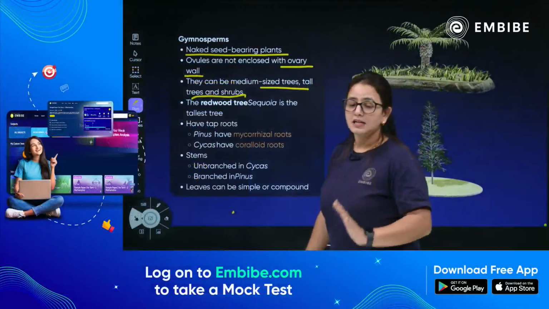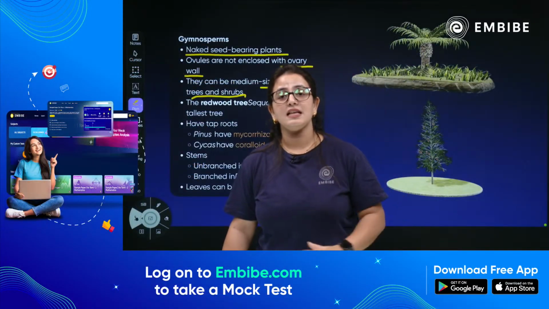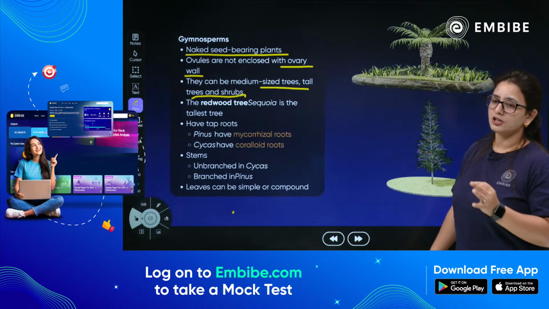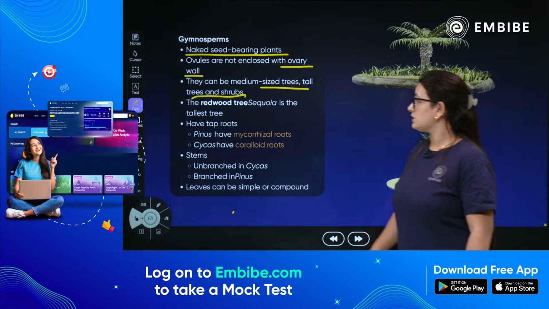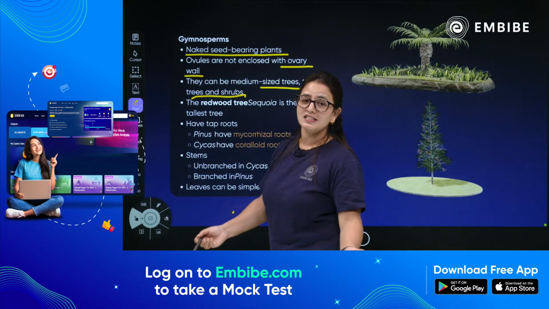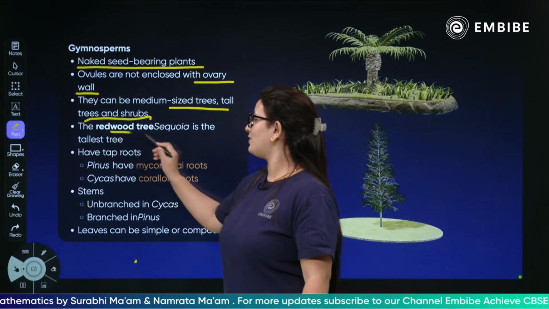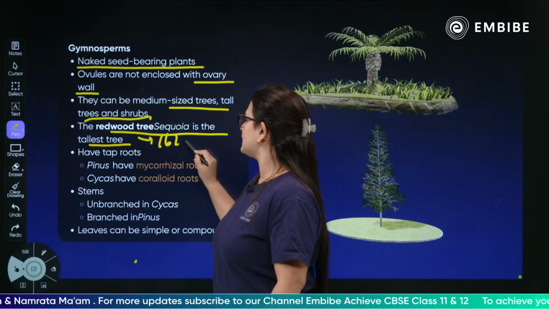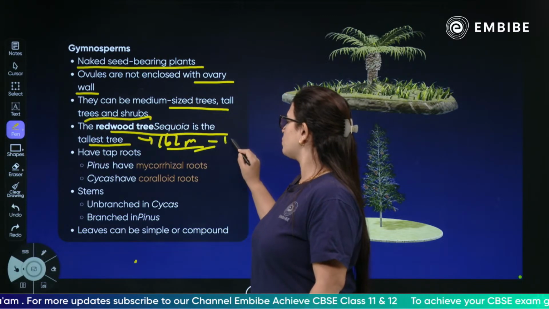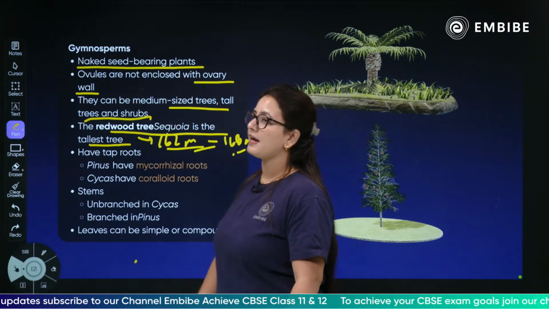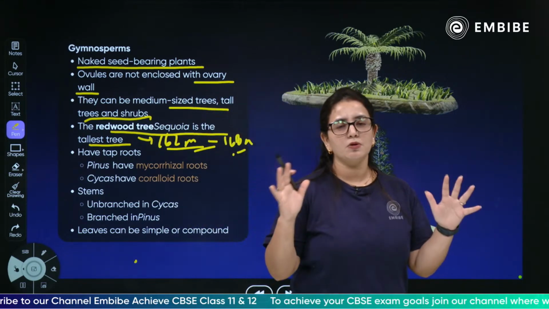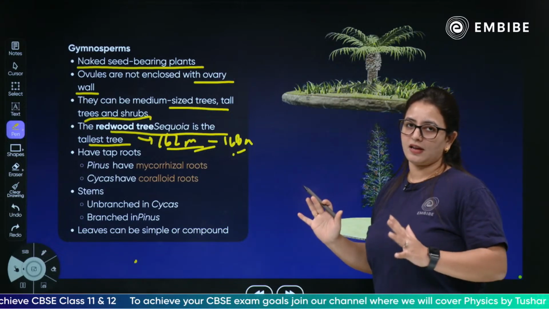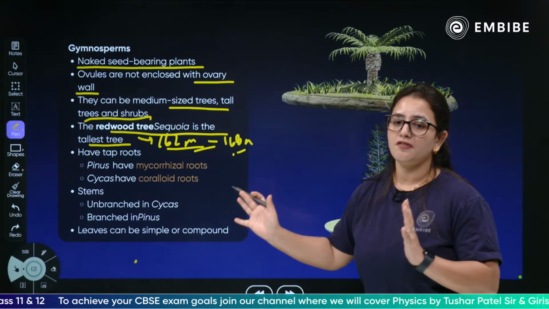The redwood tree, which is a sequoia, is the tallest tree, approximately 162 to 168 meters in height. The red sequoia is very beautiful, and it looks very beautiful also. They are the tallest trees belonging to the gymnosperm families.